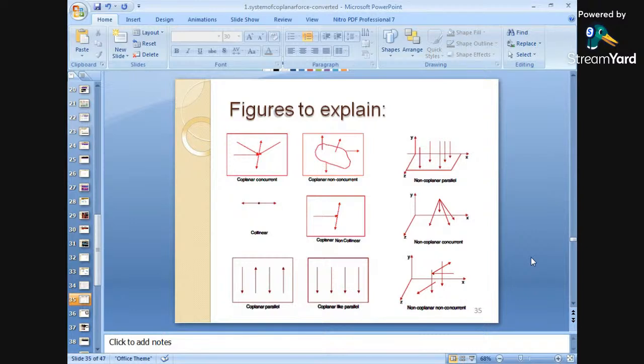So these are some of the examples we have seen in the table. Coplanar concurrent forces are along the same plane and concurrent to each other, that means passing through the same point. Coplanar non-concurrent means there is an unequal body and the force is acting on the body. Non-coplanar parallel means not in one plane but parallel to each other. These are the examples: coplanar parallel and coplanar non-parallel.